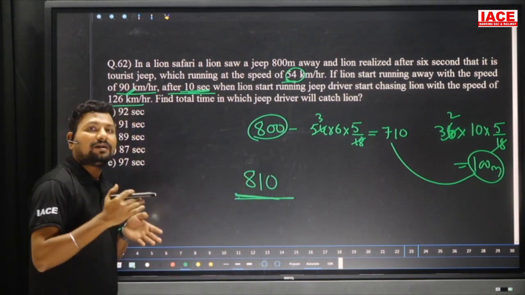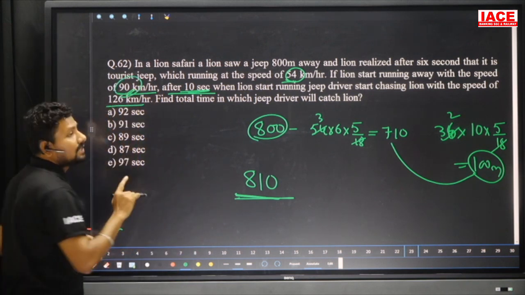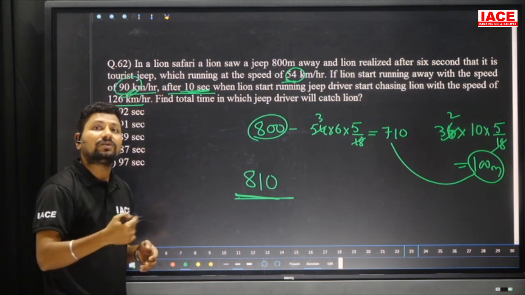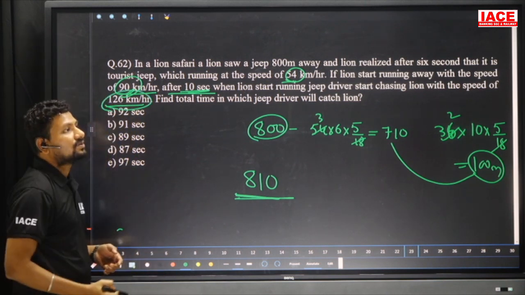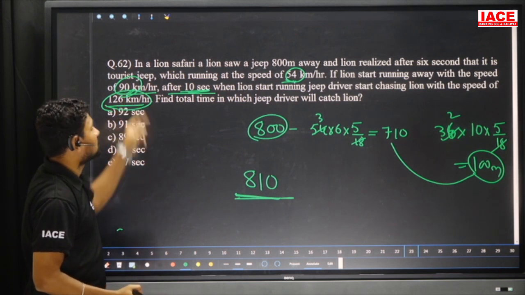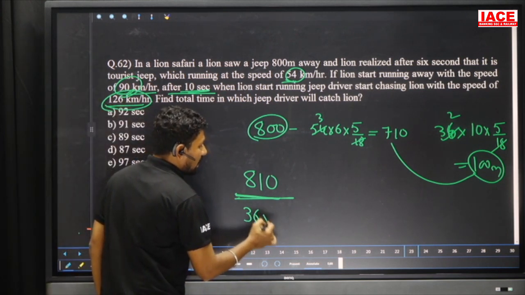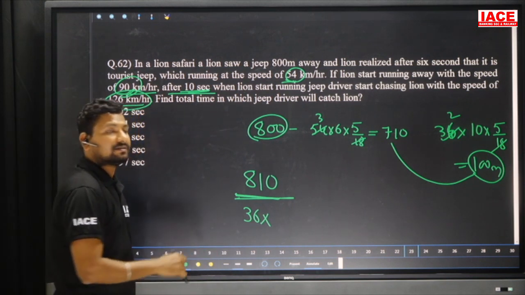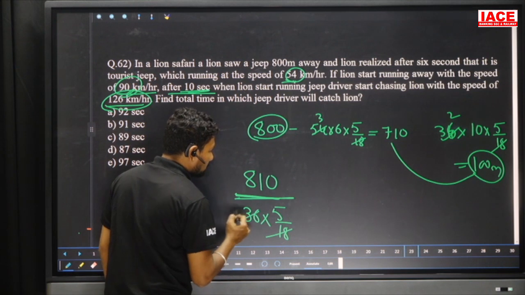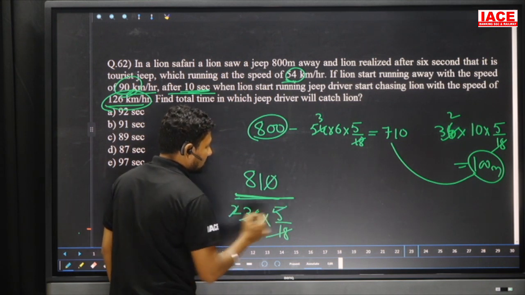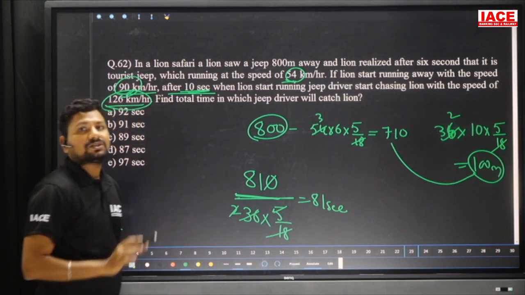The distance between the jeep and the lion is 810 meters. The lion speed is 90 kilometers per hour. Now the jeep also realized the lion is going too fast, and it has to increase its speed. Now the jeep speed is 126 kilometers per hour. The difference of 126 and 90 is 36 kilometers per hour. Converting kilometers per hour into meters per second, we multiply with 5 by 18. 18 twos are 36, 5 twos are 10, the zero cancels, so it is 81 seconds.